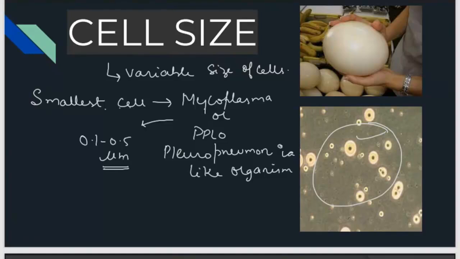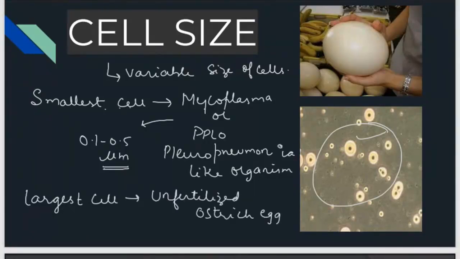They are so small. Whereas the largest cell that you can see with your eyes is the cell of an unfertilized ostrich egg. Okay. Ostrich egg is one single cell. It is the largest cell which you can see even with your eyes. The size of it is 15 to 18 centimeter wide. This much large cell is there, known as ostrich.